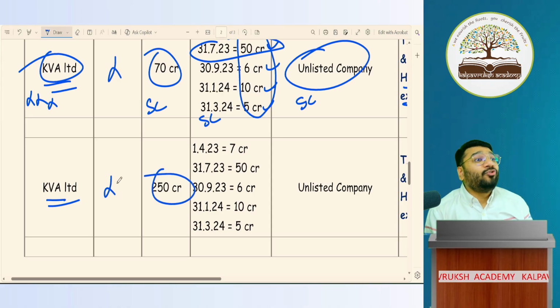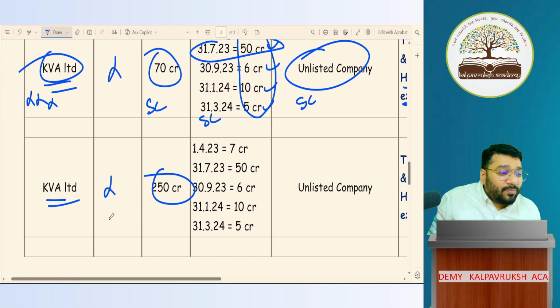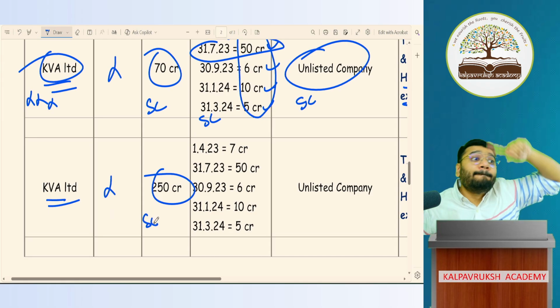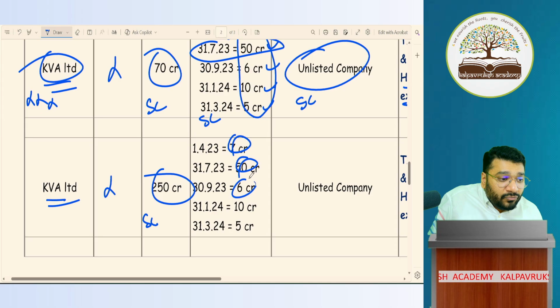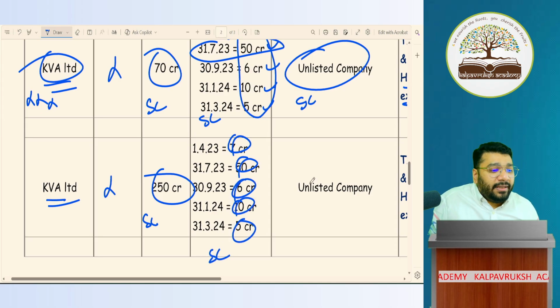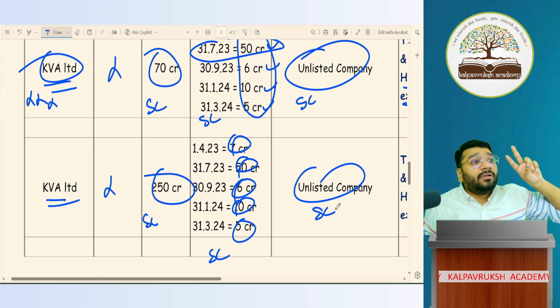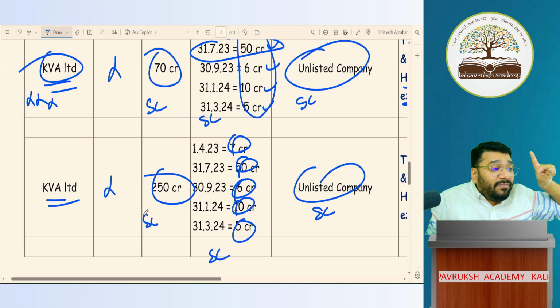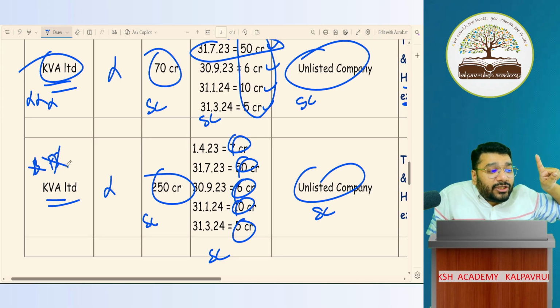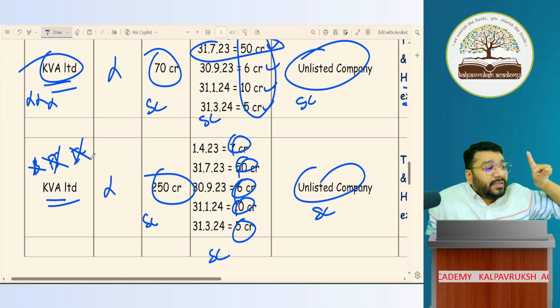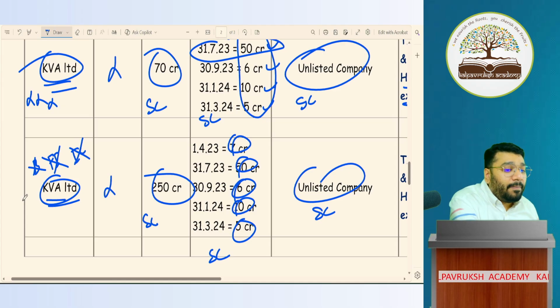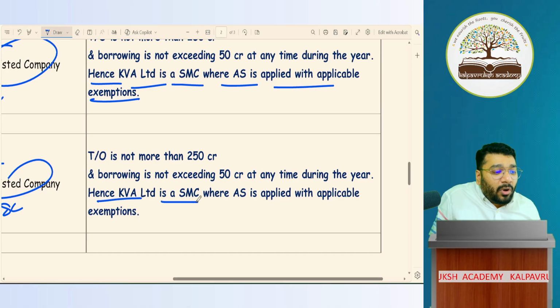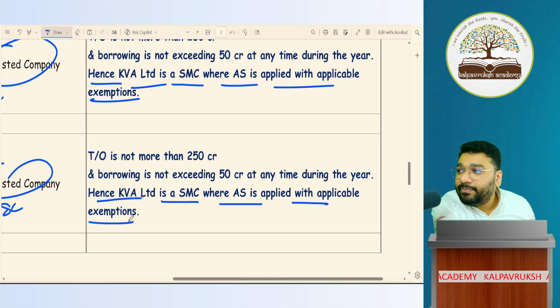250 crores turnover. 0 to 250 crores is small company. To become a big company, my turnover should be more than 250 crore. Borrowing more than 50 crore? No, borrowing is not more than 50 crore. So it is a small company. Unlisted, small company. Two more conditions you have to check. KVA is neither a bank nor a financial institution nor an insurance company. Is KVA a holding or subsidiary of a big company or super big company? No. So KVA becomes a small company, and AS is applied with applicable exemptions.